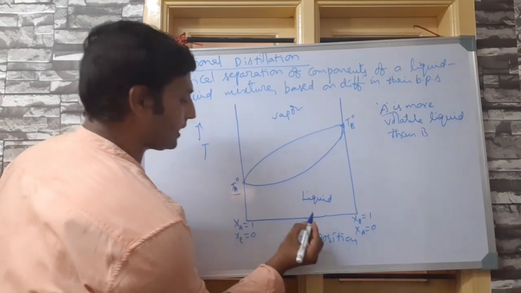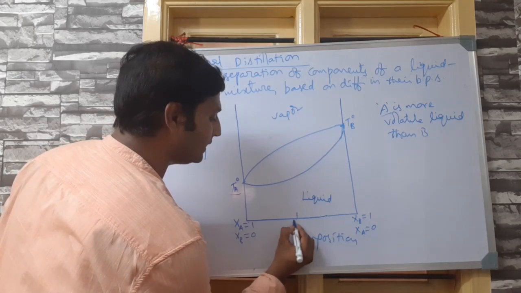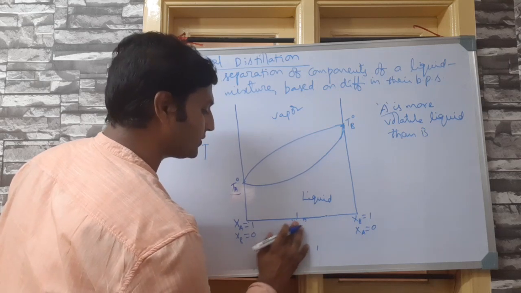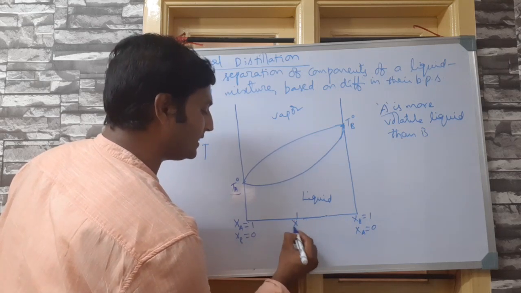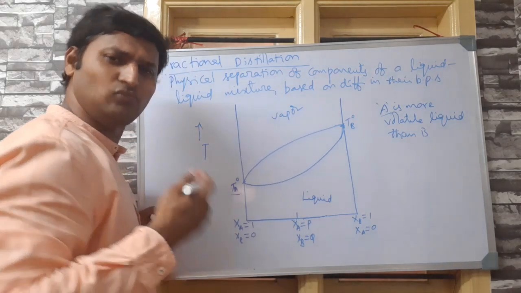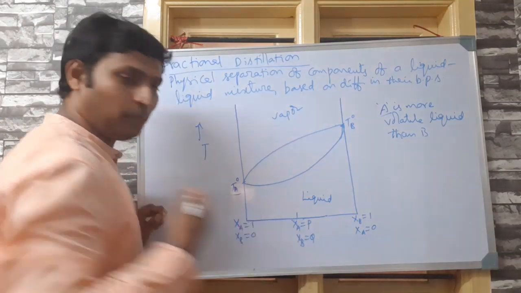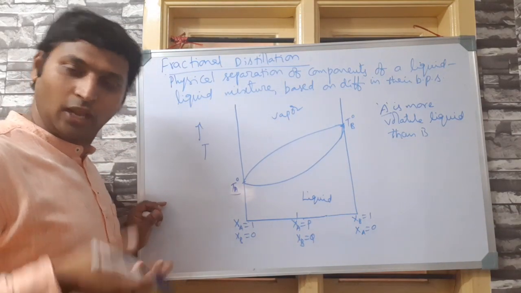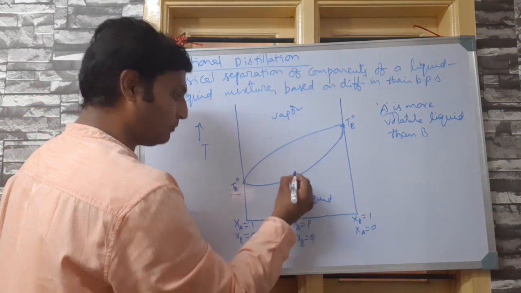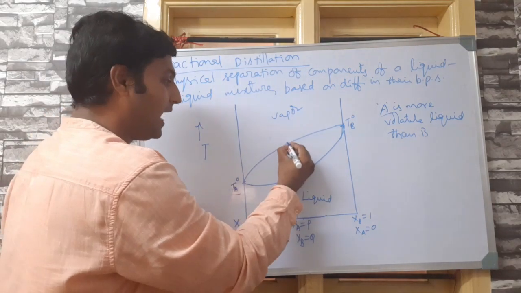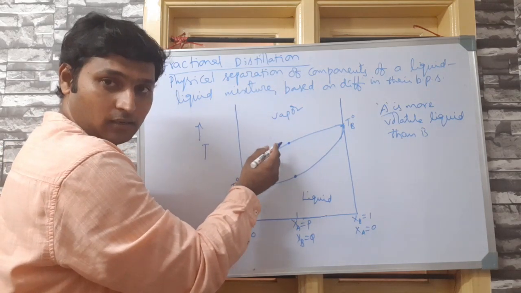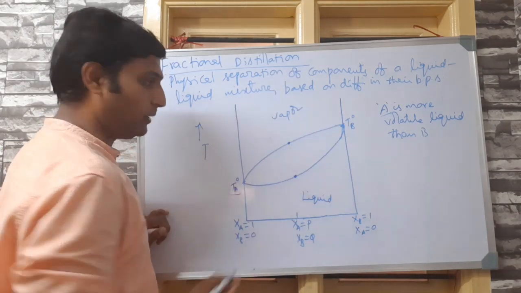Say, at this particular composition, which I would call XA is equal to some P, let me write in bigger letters, XA is equal to some P, XB is equal to some Q, just some value. At this composition, I got the liquid mixture to my industry. Now I started separating it. This is the bubble point. For the first time you find the bubble when you start heating the liquid. And this is the dew point, that is the first time you find the dew or the liquid when you start cooling the vapor.